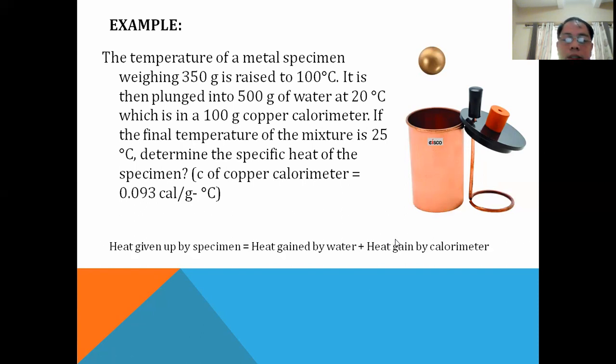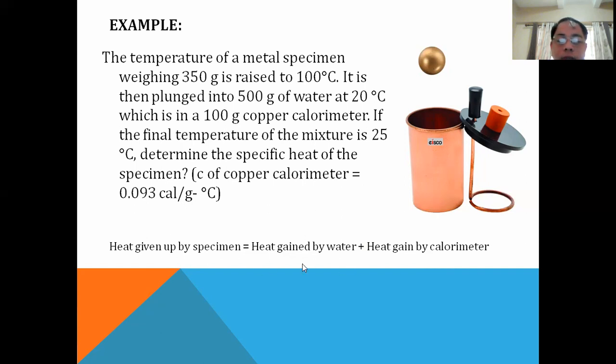So again, which one will give off heat? Obviously, the metal that is hot. So when you put that in the cold water, which is 20 degrees Celsius, the water will now gain heat. So the water and the container that holds the water, which is the calorimeter, will both gain heat. So two of them will gain heat, while the hot metal that you added will now give off or lose heat.